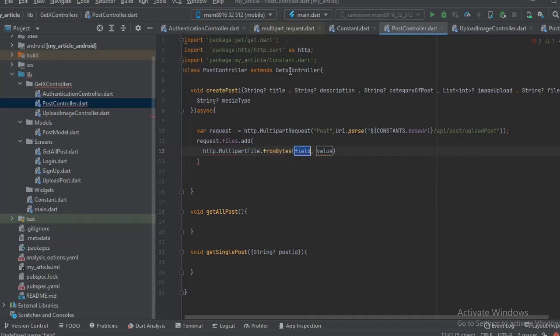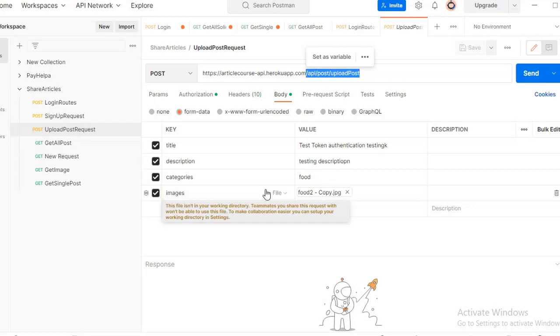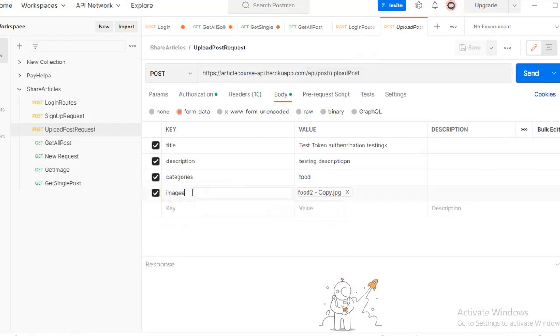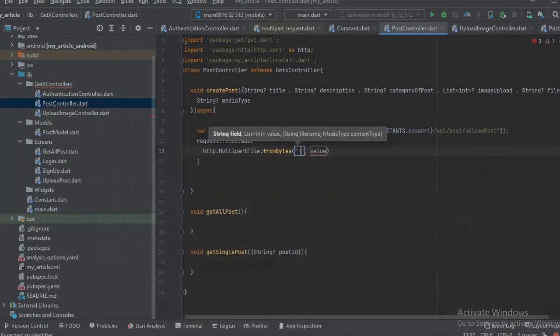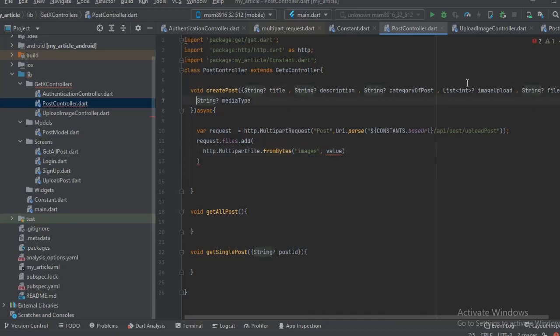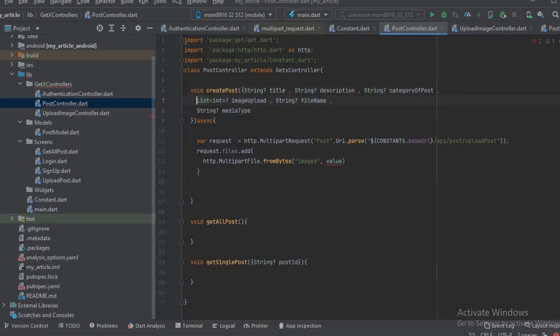So the field here, remember, the field is going to be the key value. Just go to Postman. The field is going to be images. Yeah, we're going to copy the key here, and that's what the field is going to be here. And the value is going to be the list of integers, kind of like bytes, the image upload.